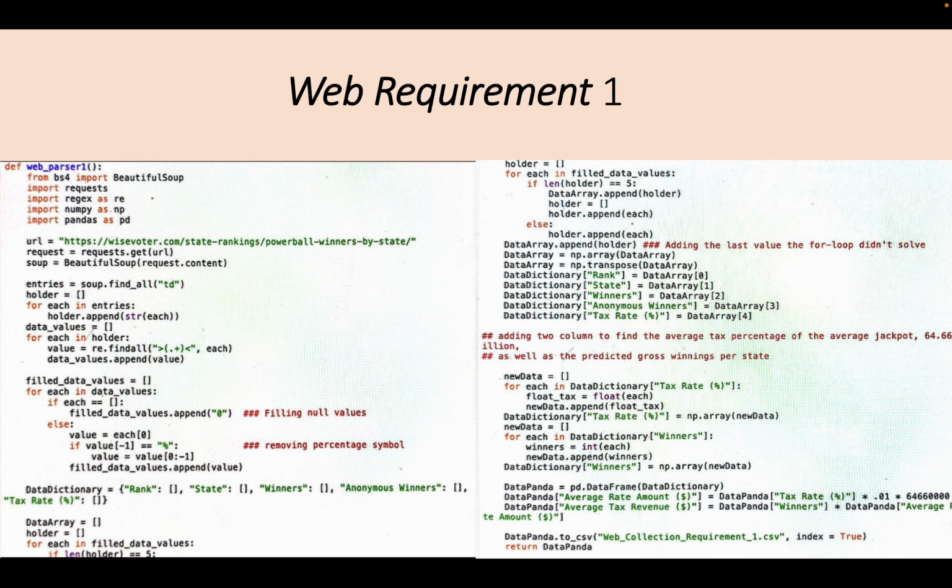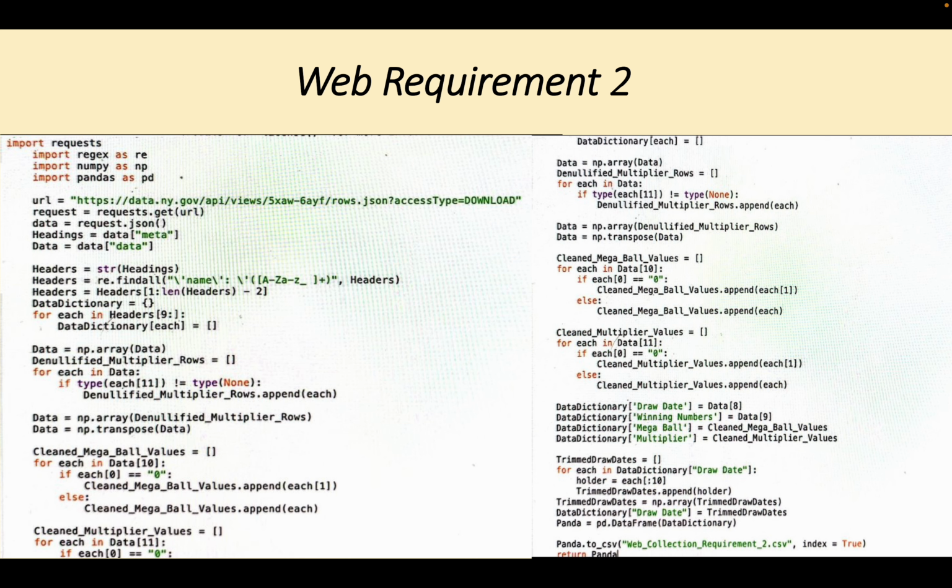One big inconsistency was that there was not a clear differentiation between when there was no tax rate and whether there was a very small tax rate. For instance, several times null was listed instead of zero, so I had to fix that inconsistency, and this is the code for how I did that.